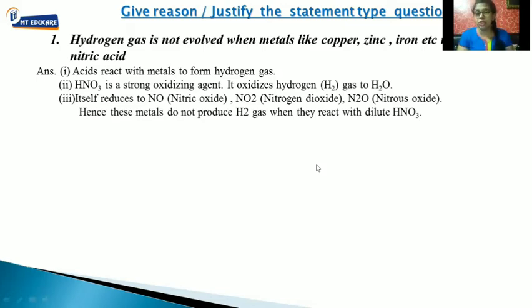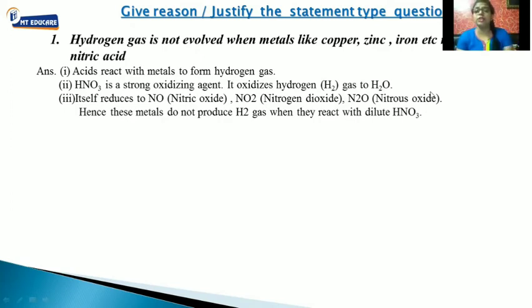HNO3 itself reduces to various nitrogen oxides, for example nitric oxide, that is NO, nitrogen dioxide, that is NO2, and nitrous oxide, that is N2O. Hence, these metals do not produce hydrogen gas when they react with HNO3, or nitric acid. This is the only reason why metals reacting with nitric acid will never give you hydrogen gas.